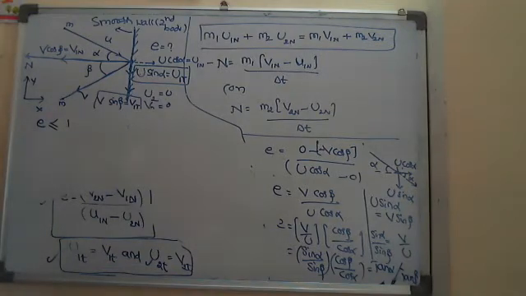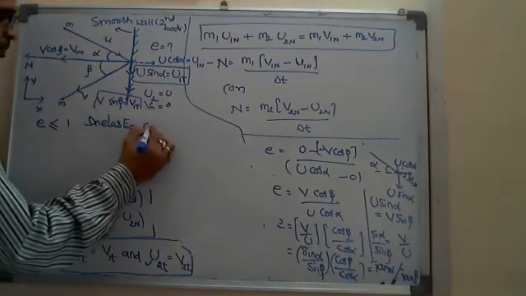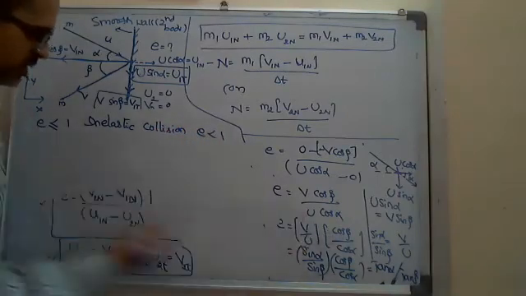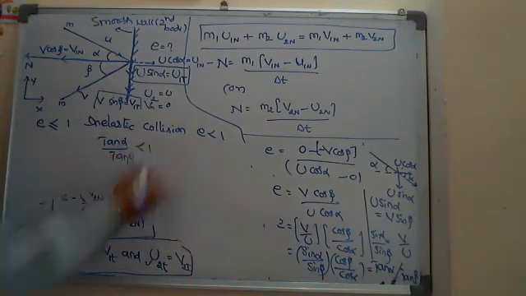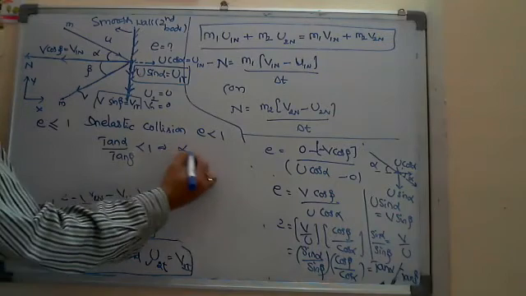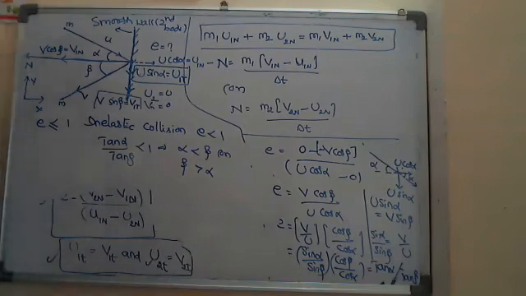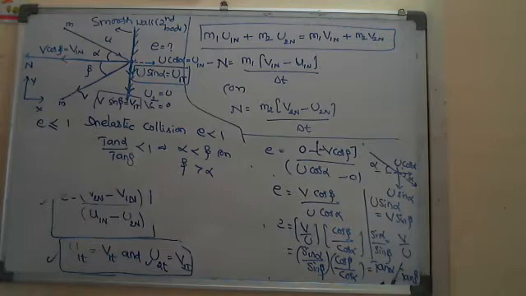So if we take an inelastic collision, then e is less than 1. That means tan alpha by tan beta is less than 1. From this, you can write alpha is less than beta, so beta is greater than alpha. That's why I said 30 degrees and 45 degrees: after the collision, the angle with which it rebounds will be more, and before the collision, the angle will be less.